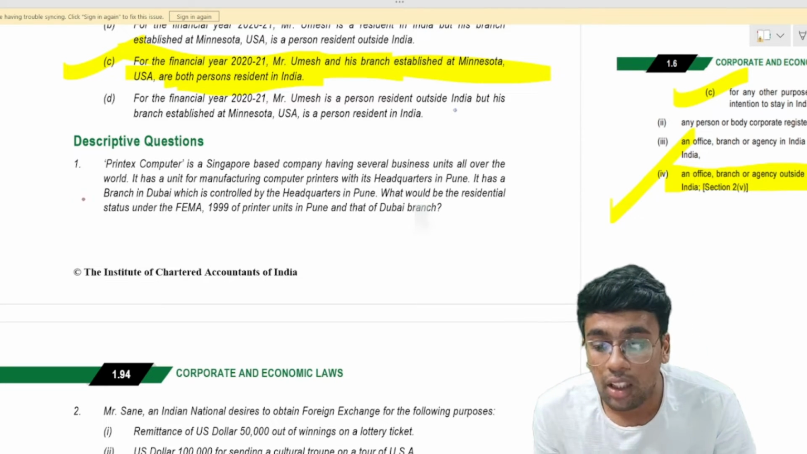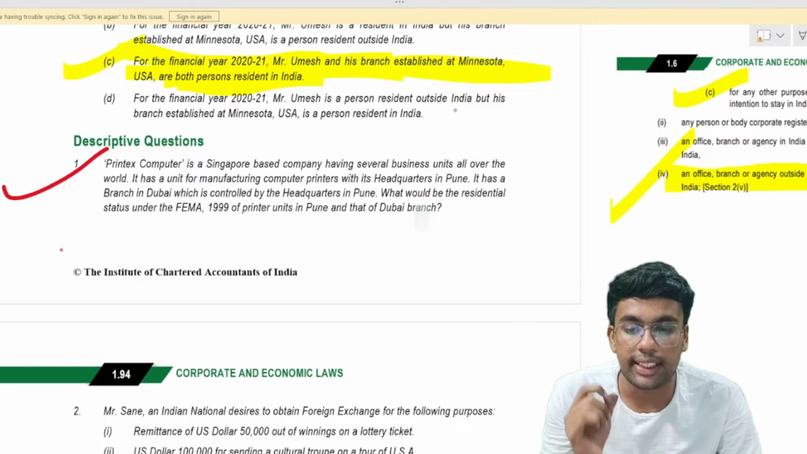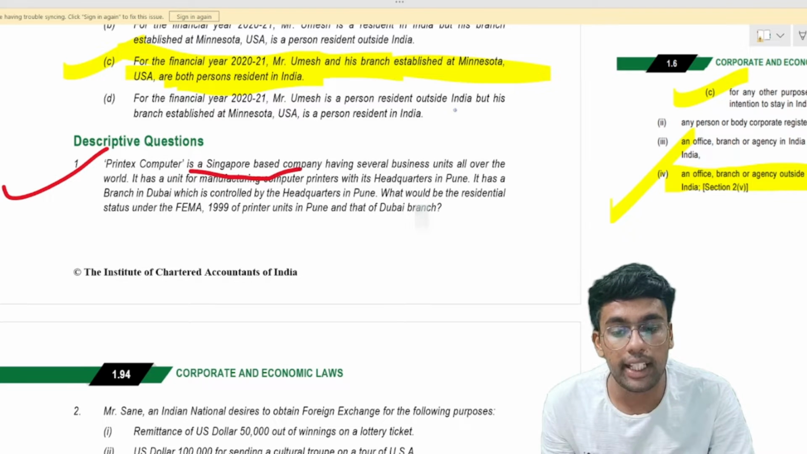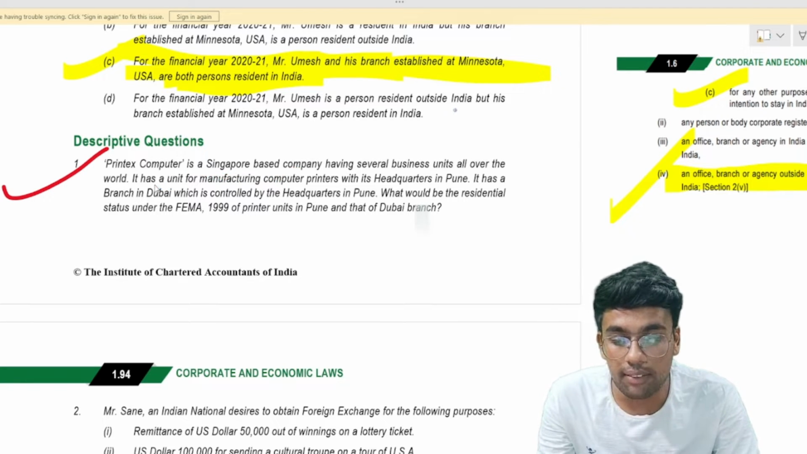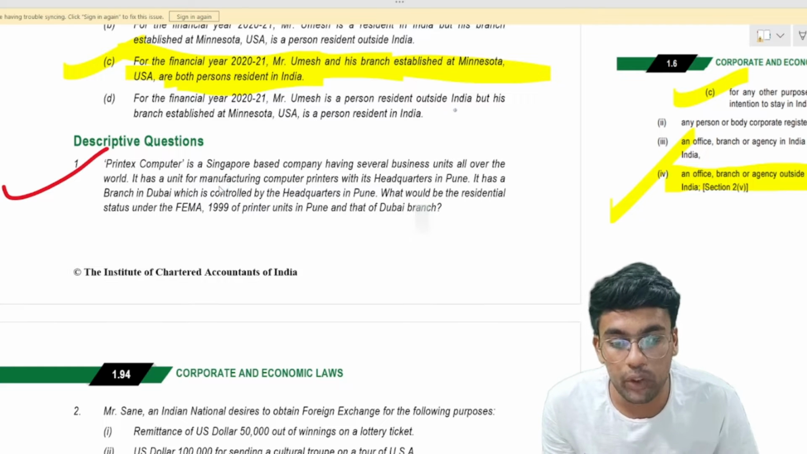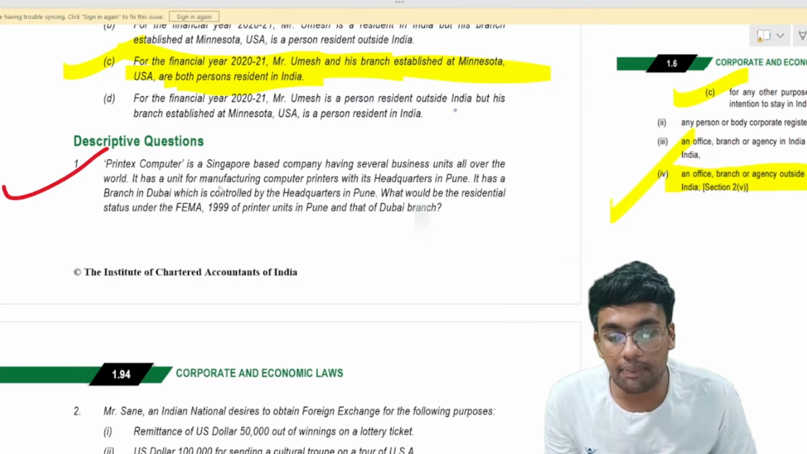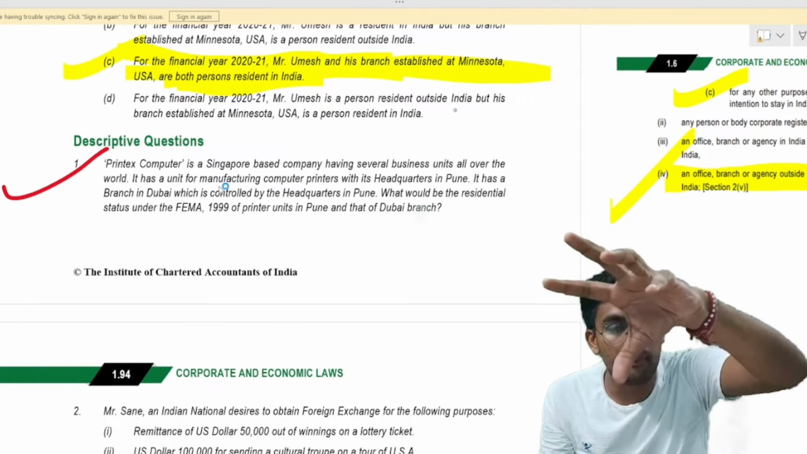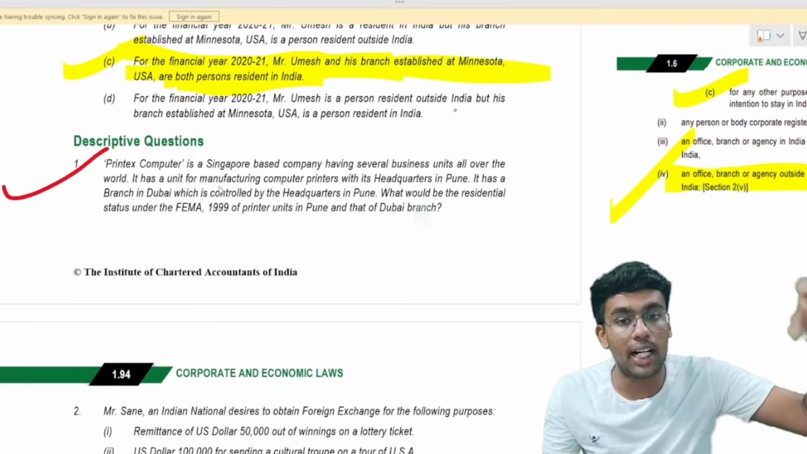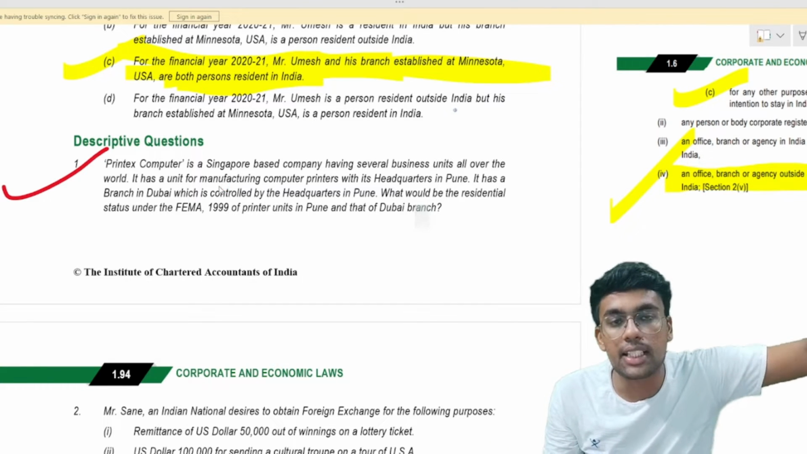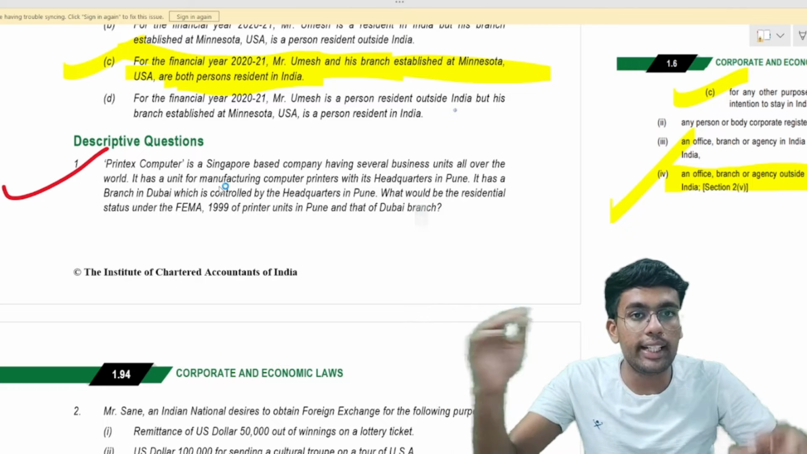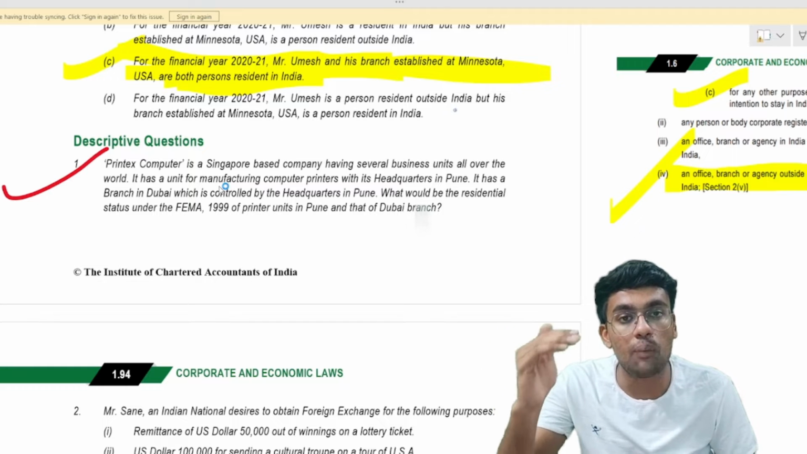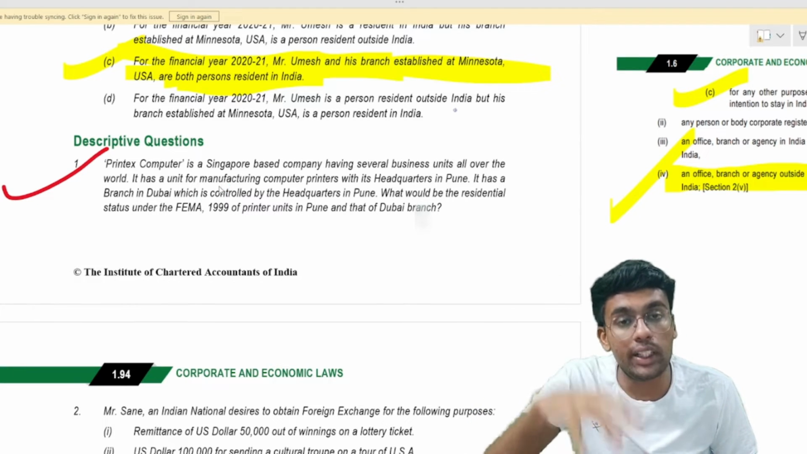Now, question number 1 talks about Printex Computer, a Singapore-based company having several business units all over the world. It has a unit for manufacturing computer printers with its headquarters in Pune. It has a branch in Dubai which is controlled by headquarters in Pune. Matlab, Printex Computer is situated in Singapore, having its headquarters in Pune. The Singapore entity, being headquartered in Pune, is owned or controlled in India, in Pune.